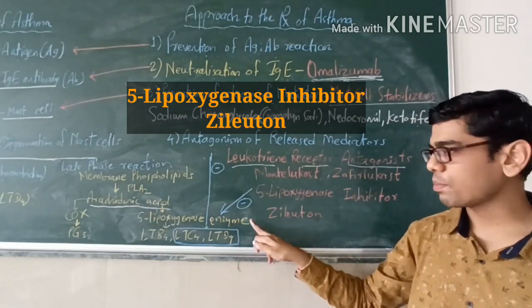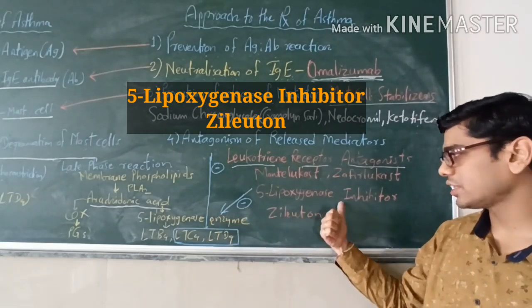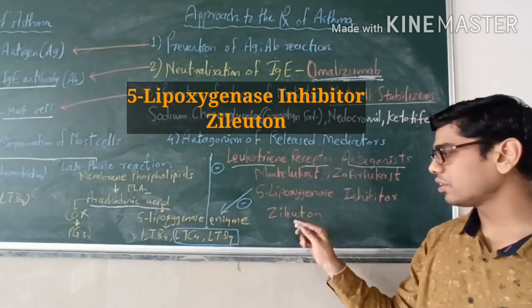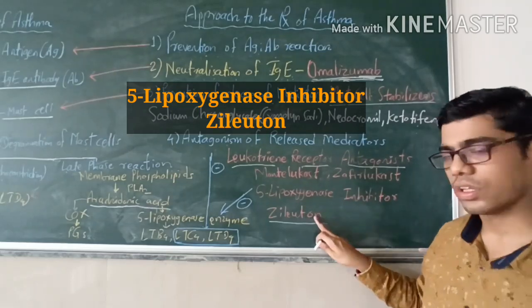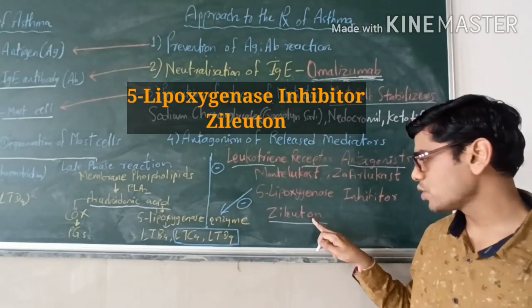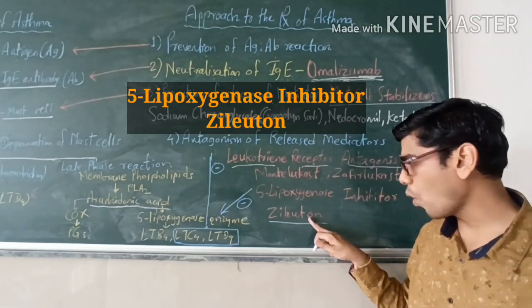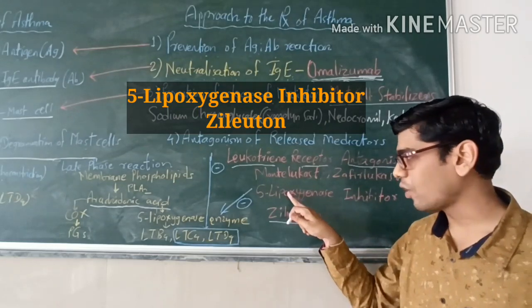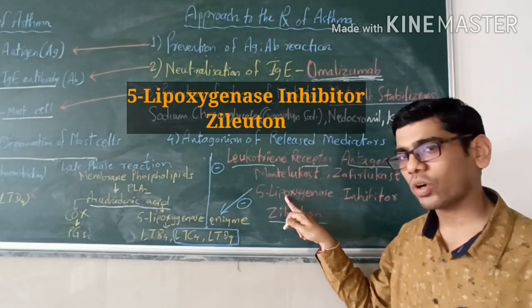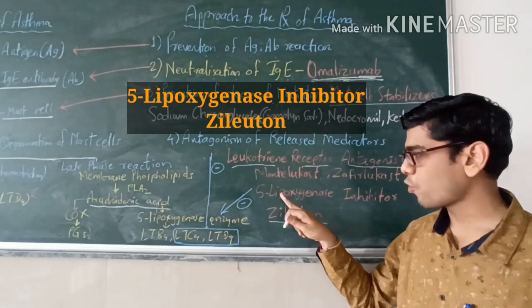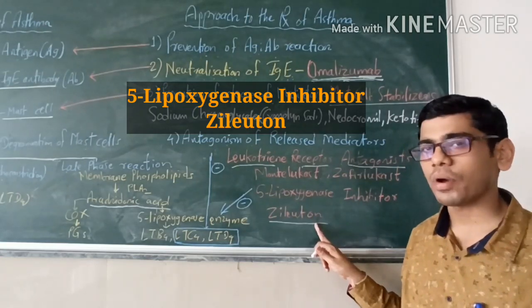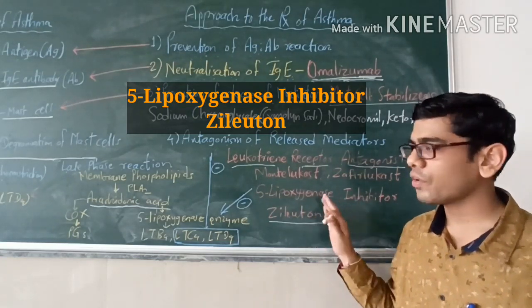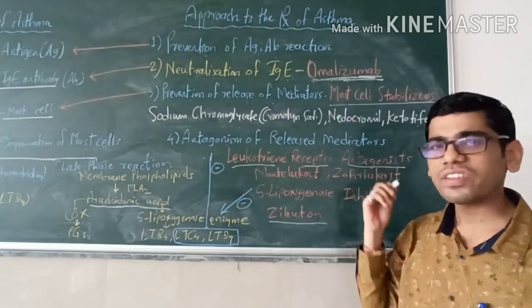So our next step is to inhibit the 5-lipoxygenase enzyme, and that is done by the drug zileuton. As you can easily understand, there is a leuton in the name, and also 5-lipoxygenase. So 5-lipoxygenase is inhibited by zileuton. So this is our fourth step, antagonism of released mediators.